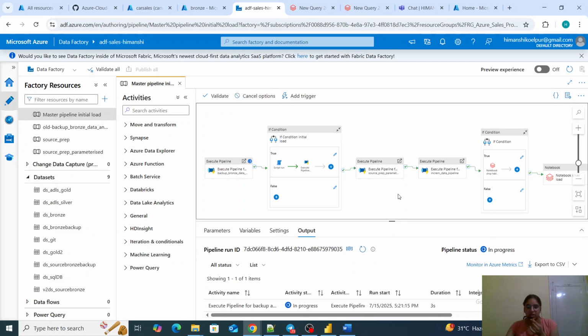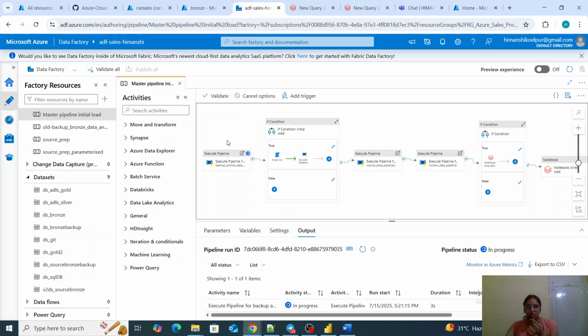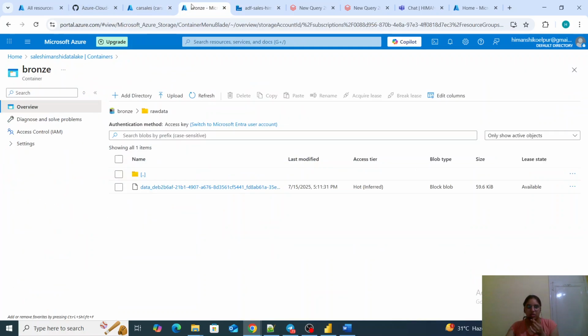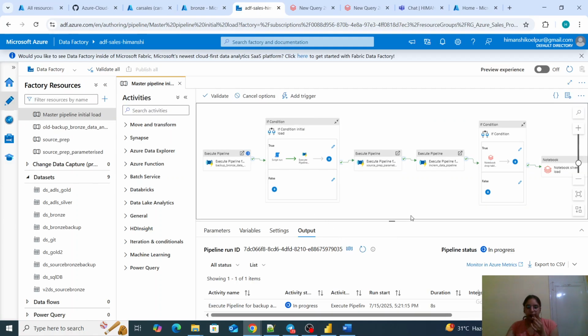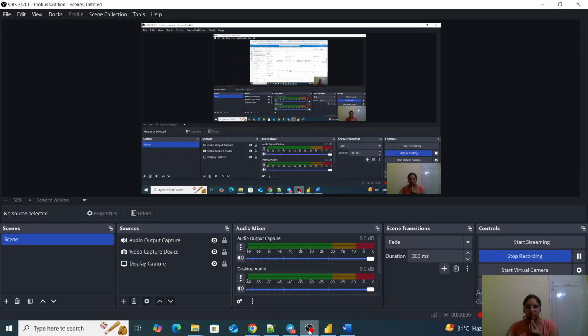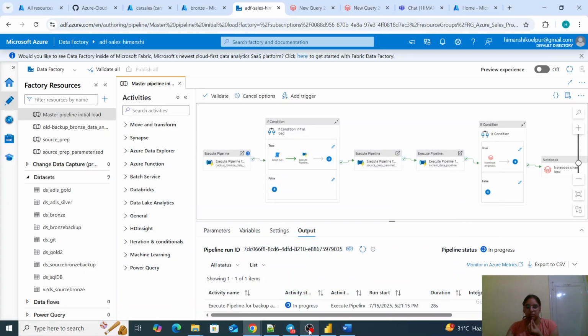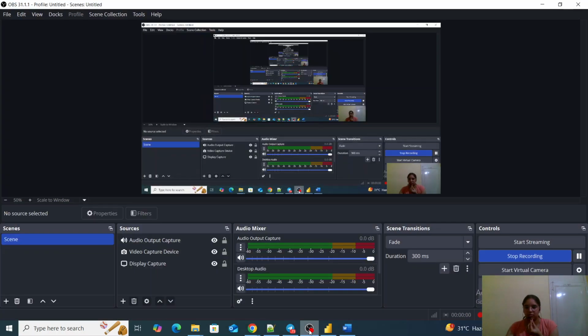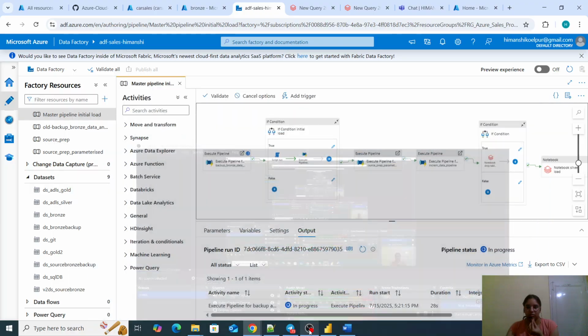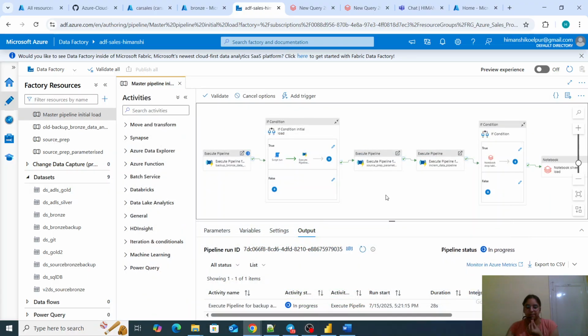It is starting freshly. Now this one is in progress, so our branch layer will get cleaned up. It is running.